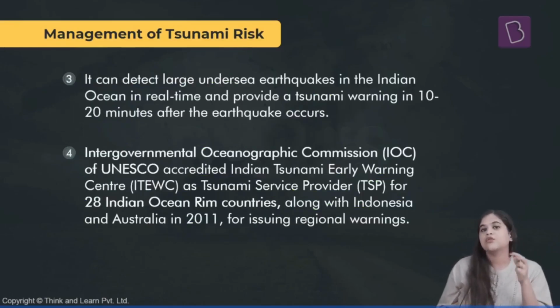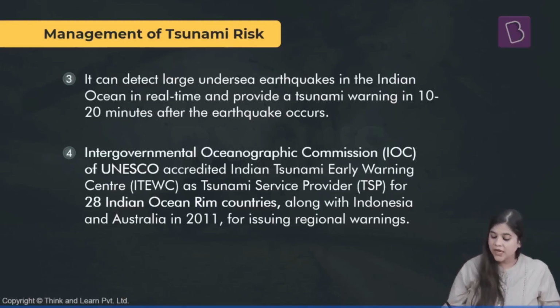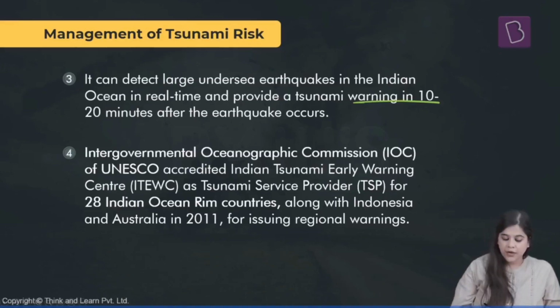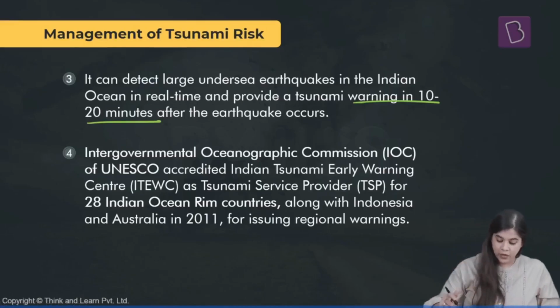Now, the Indian Ocean Tsunami Warning System is the second most efficient tsunami warning system in the world after that of Japan. And it can provide a warning within 10 to 20 minutes after any earthquake has occurred.